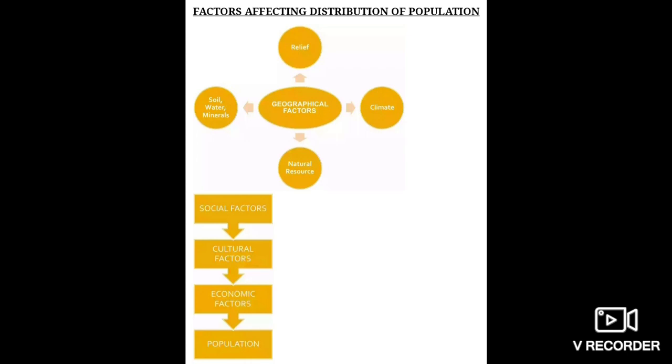Then comes the soil in the physical factors. Soil also provides suitable land for agriculture. Fertile plains such as the Ganga and Brahmaputra in India, then the Huanghe and Changjiang in China and the Nile in Egypt are densely populated. Why? Because people are doing which occupation there? Yes, farming. Then water is also very important. People prefer to live in areas where fresh water is easily available, right? The river valleys of the world are densely populated.